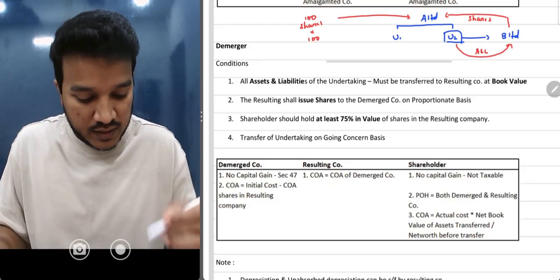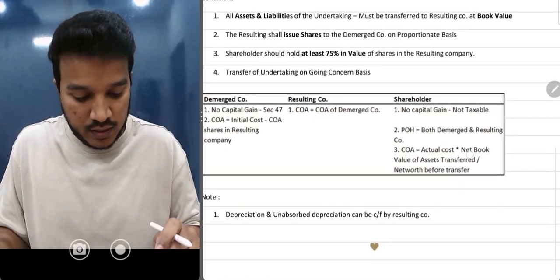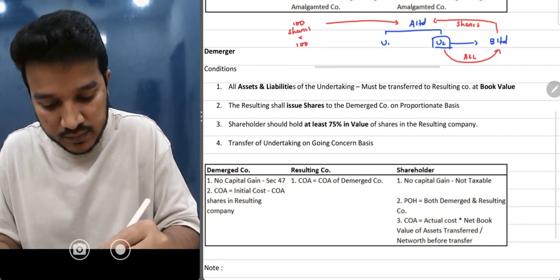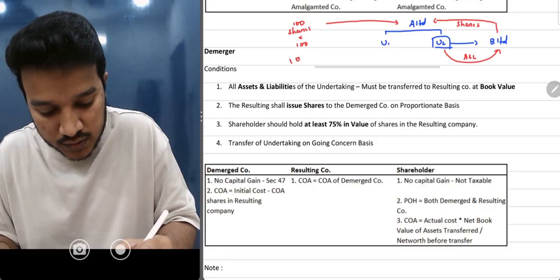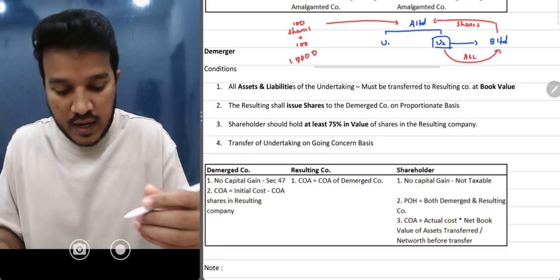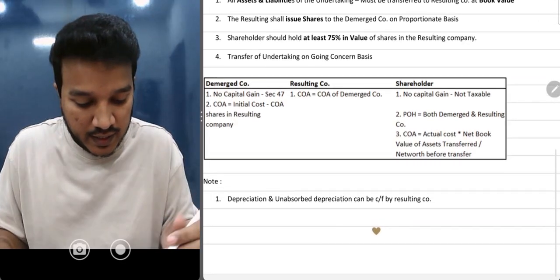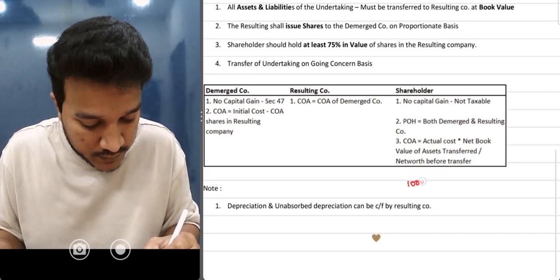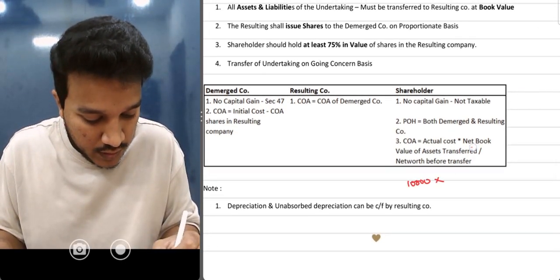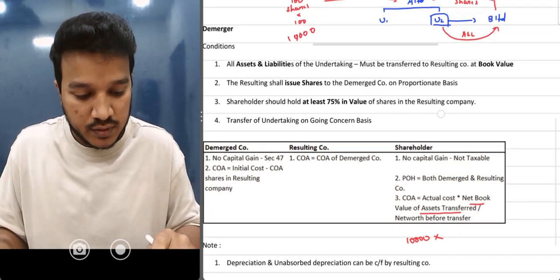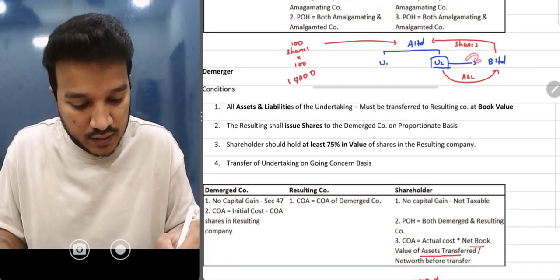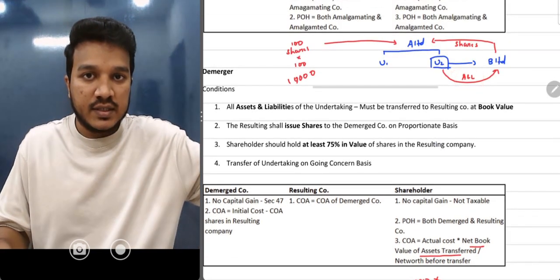Here, if you see, there is a formula. I should take the actual cost. I'll take the actual cost as 10,000: 100 shares into 100 rupees is 10,000. That was my actual cost. So 10,000 into the net book value of the assets transferred. How many assets and liabilities have been transferred?